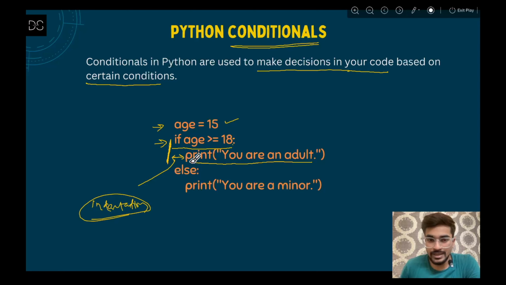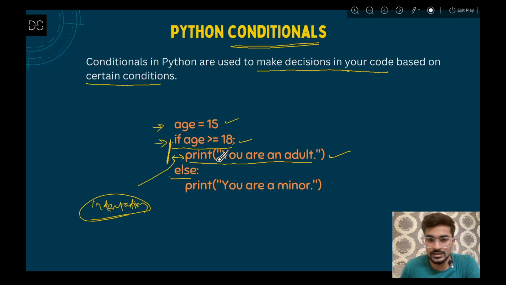So why are we giving that? So that it will be clear that whatever conditions we have given, all the code that we are writing here comes under that part. And if we are changing the line, then again we are having it just parallel to if. So after if we are giving else. That means if that condition is true, then you have to print this one. Else, that means if that is not true.